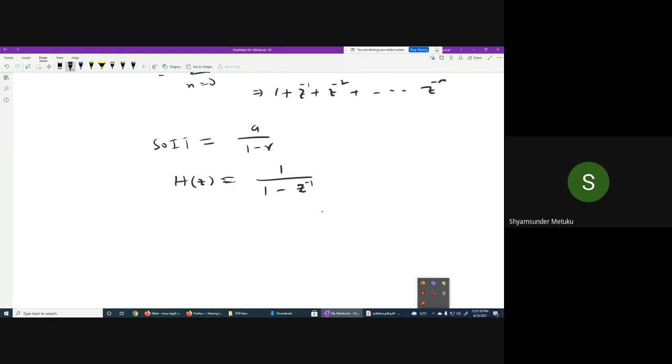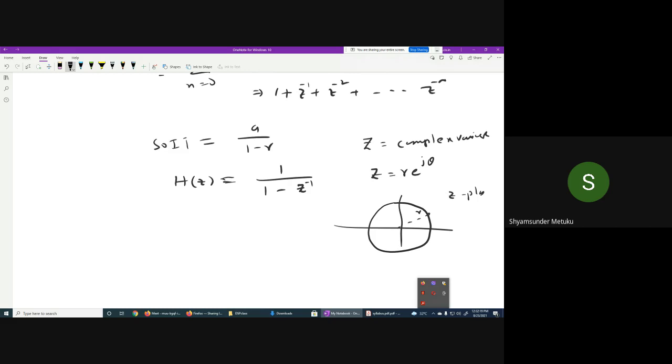Similarly, for Z transform, Z is again a complex variable like your S variable, but the only change is that Z is always represented by polar coordinates, where a magnitude and angle. So I should say that this is my Z plane, which is a circle with a radius of r, and if you take some point on the circle it will be theta. Is it clear?